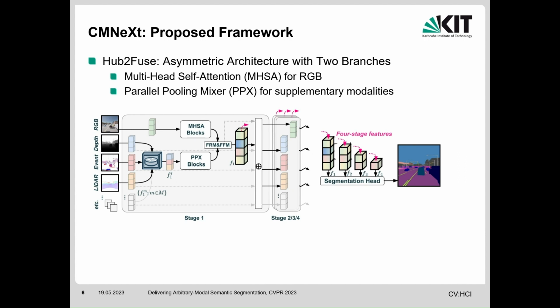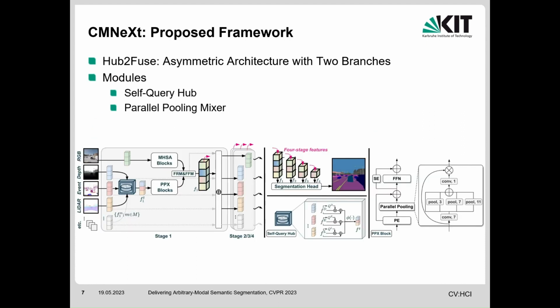Inside each stage, M+1 features are processed in the hub-to-fuse paradigm. At the hub step, M feature maps will be merged into one feature via the proposed self-query hub. At the fusion step, the merged feature will be further fused with the RGB feature by the cross-modal feature rectification module and feature fusion module. After the encoder, the 4-stage features will be forwarded to the multi-layer perceptron decoder for the segmentation prediction. As mentioned before, we designed the self-query hub and parallel pooling mixer modules to achieve the hub-to-fuse paradigm.